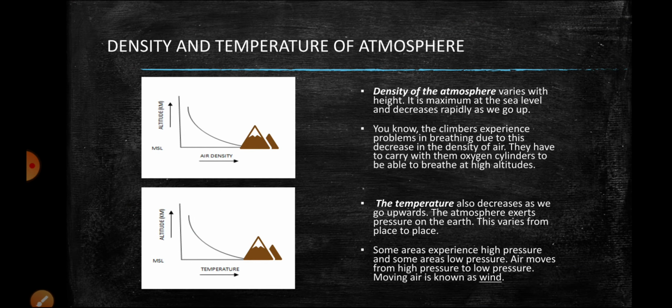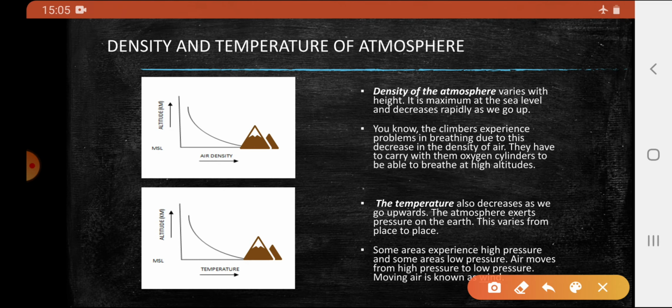Density of the atmosphere varies with height. It is maximum at the sea level. As we go up, it decreases. Hence, mountain climbers use oxygen cylinders to avoid breathing problems while climbing.